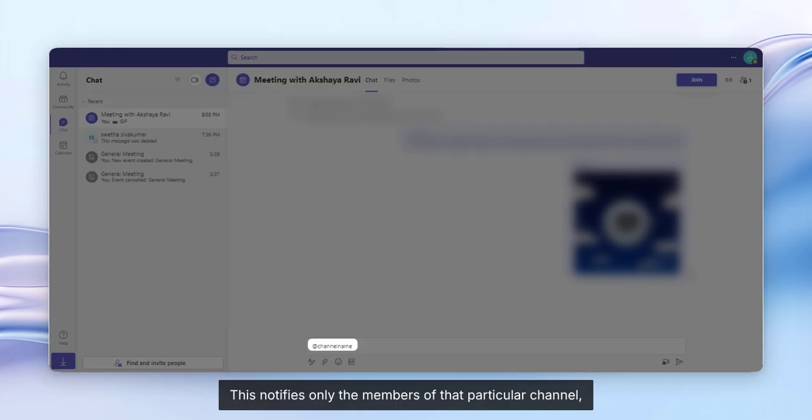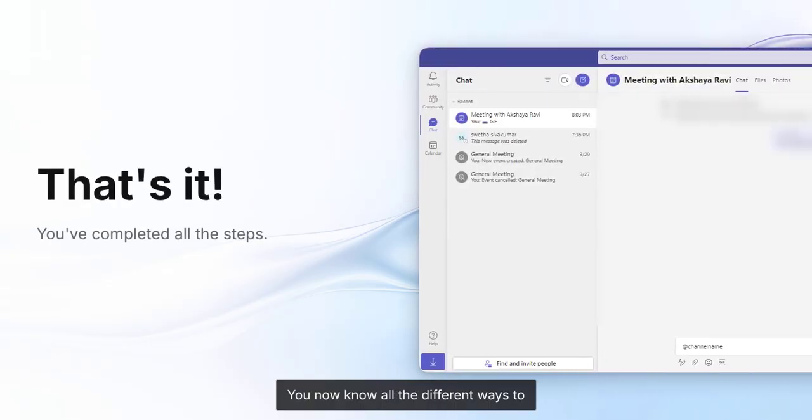This notifies only the members of that particular channel, keeping your message focused where it needs to be. Great work! You now know all the different ways to mention and notify people in your channels. Feel free to run through this again anytime.